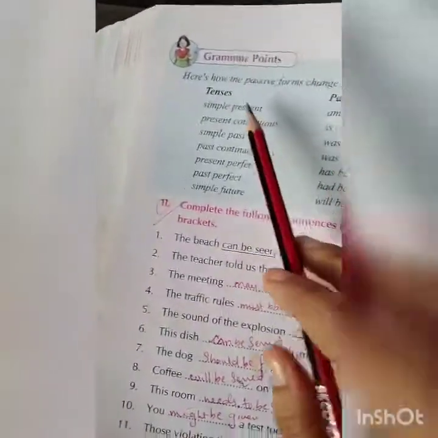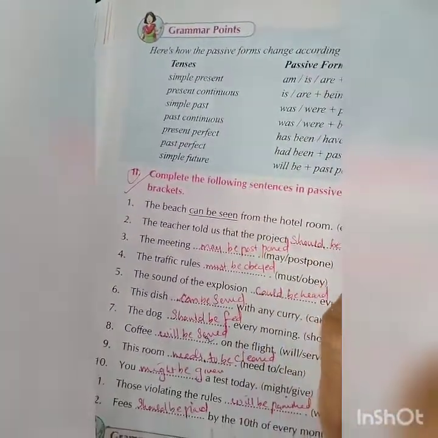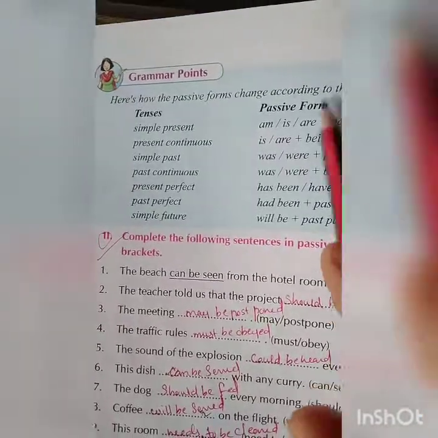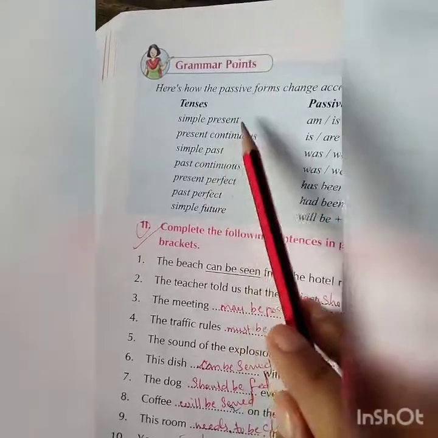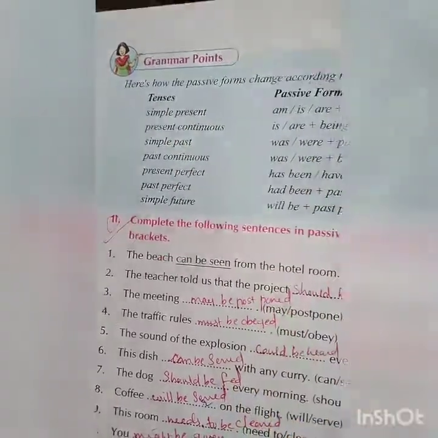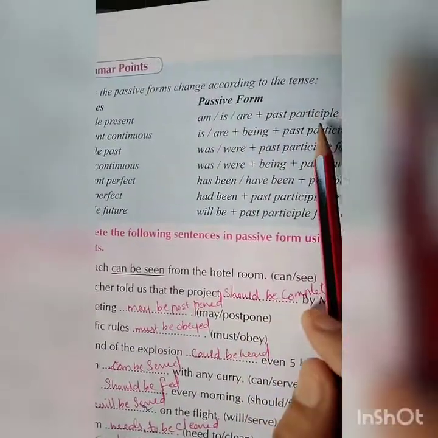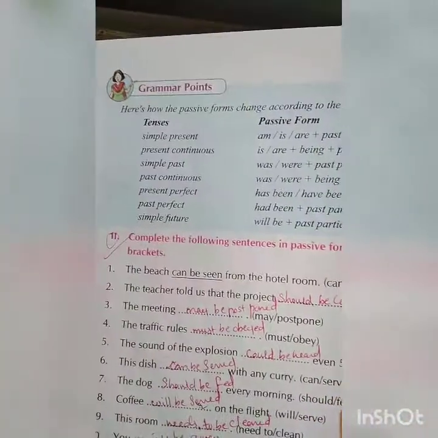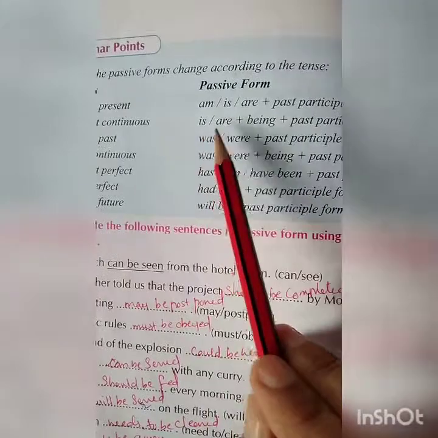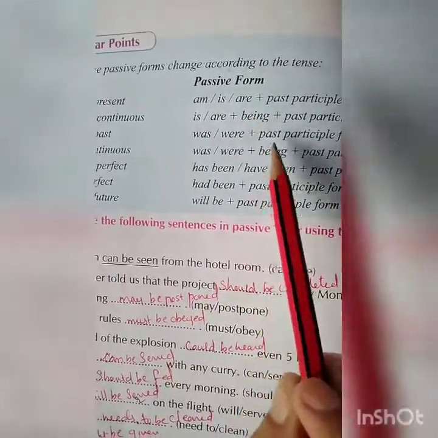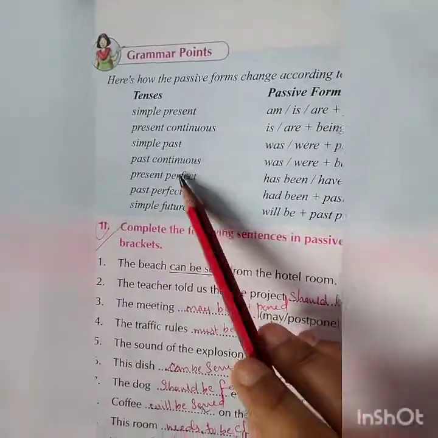Now, here is how the passive form changes according to the tenses. You will see how you will change the sentence. Simple present, in that am, is, are plus past participle form of the verb. In present continuous tense, you will use is or are plus being plus past participle form of the verb.